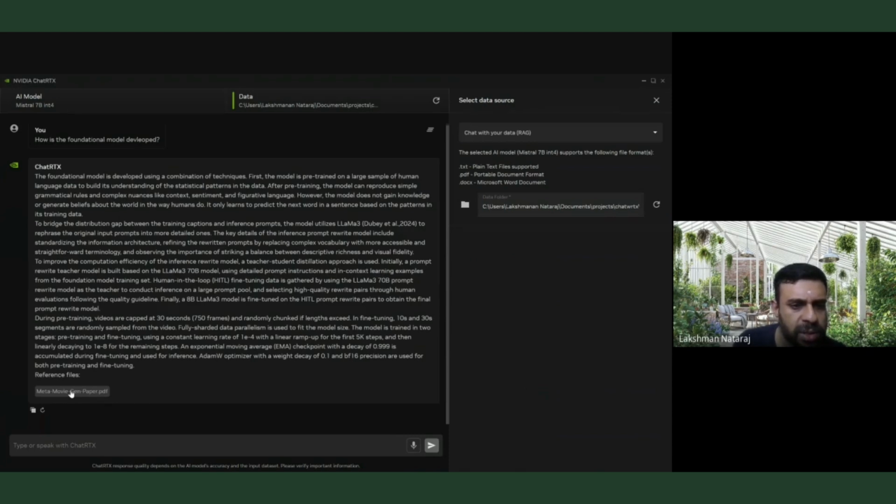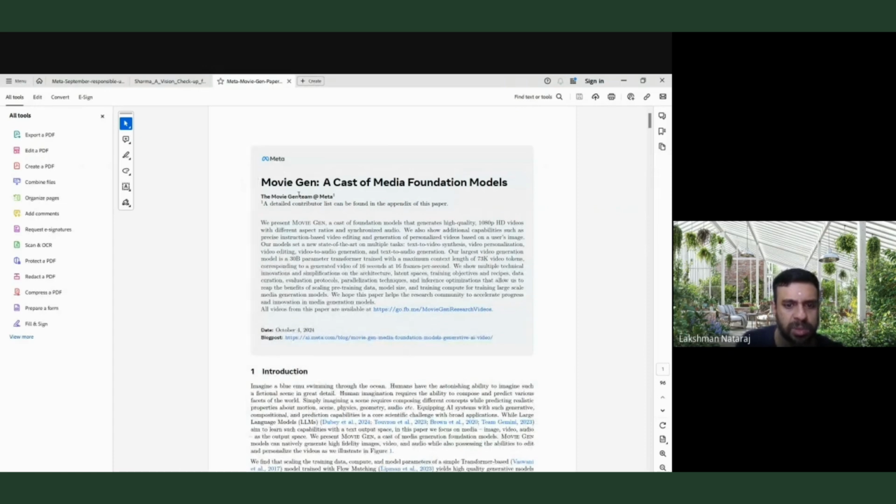So let me click here and see what it actually brings up. The Meta Movie Gen paper. So this also has the foundational model, right? So it's probably going here and getting all the results from there.